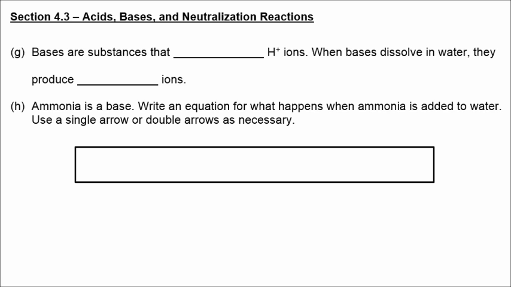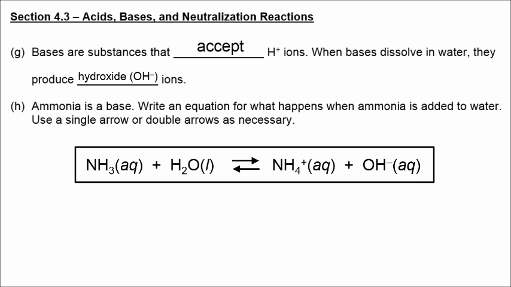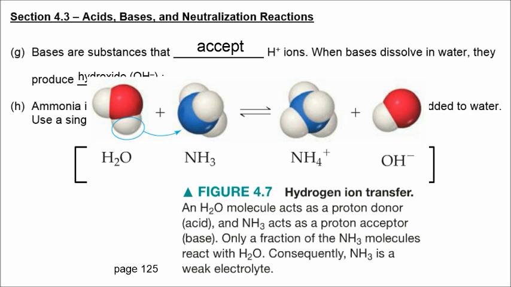Bases are substances that accept H+ ions, and when they dissolve in water, they produce hydroxide ions. Ammonia is an example of a base. So as a proton acceptor, it pulls the hydrogen from water to produce ammonium and hydroxide. And you can see in figure 4.7 on page 125, they're showing you the transfer of a hydrogen from the water to the ammonia, and ammonia turns into ammonium, and the water turns into hydroxide when that hydrogen ion is transferred.